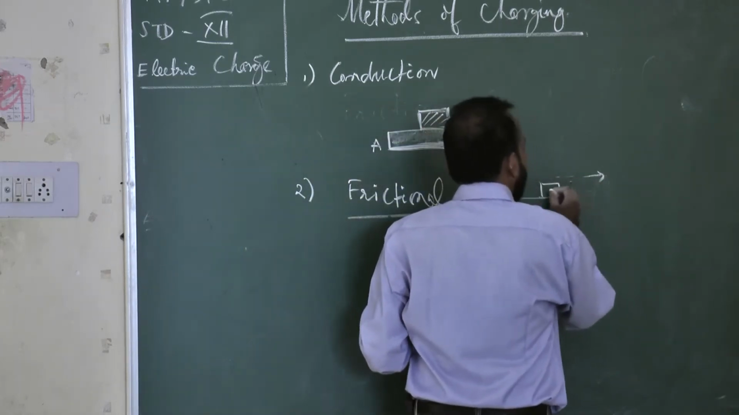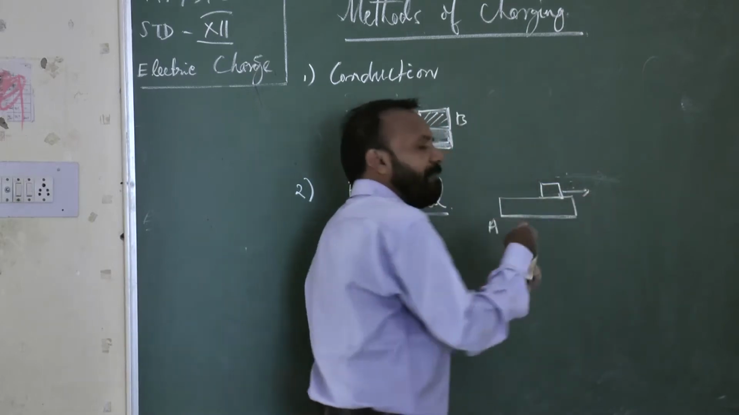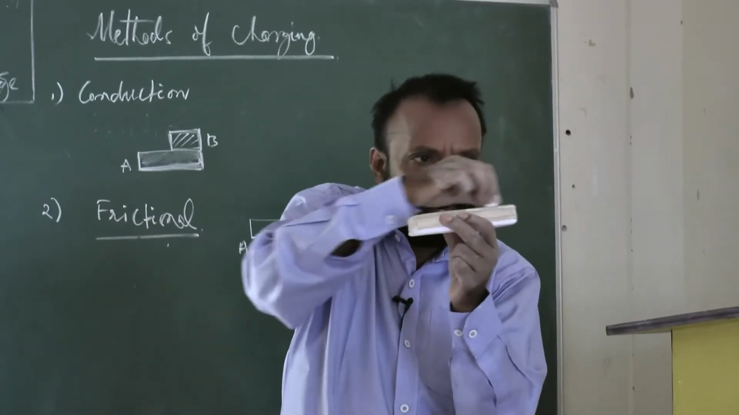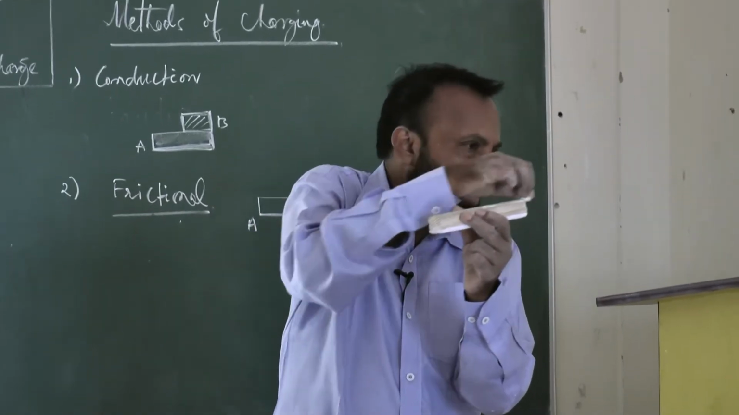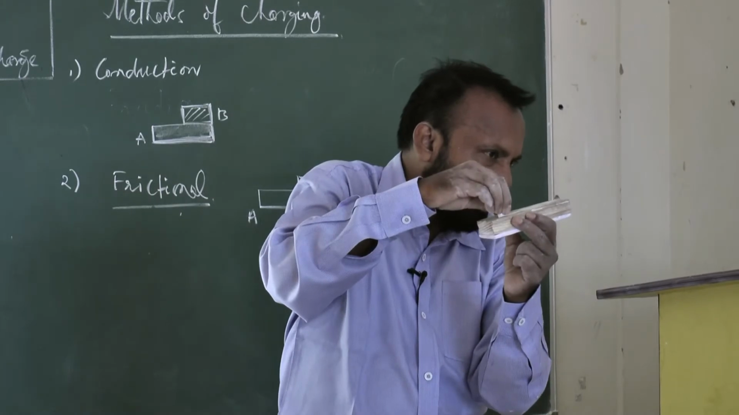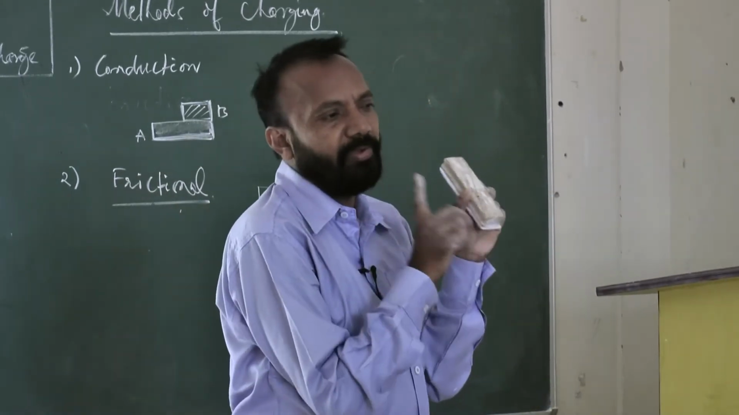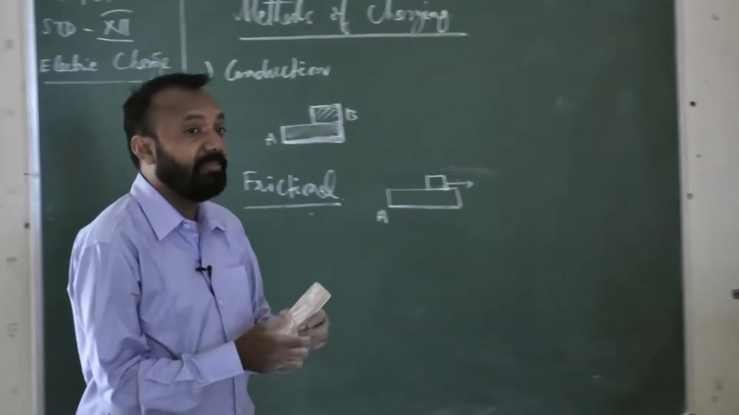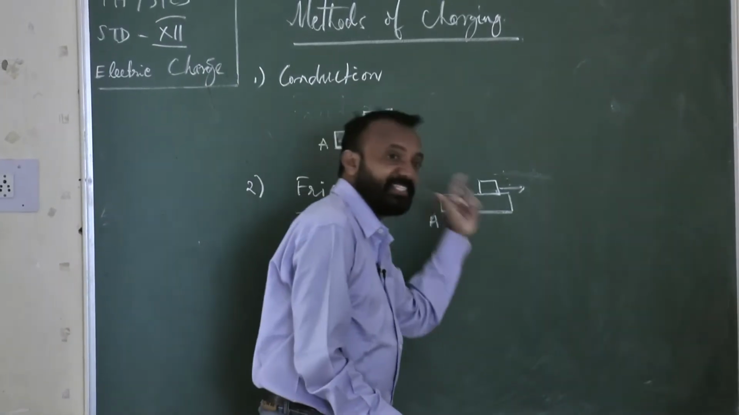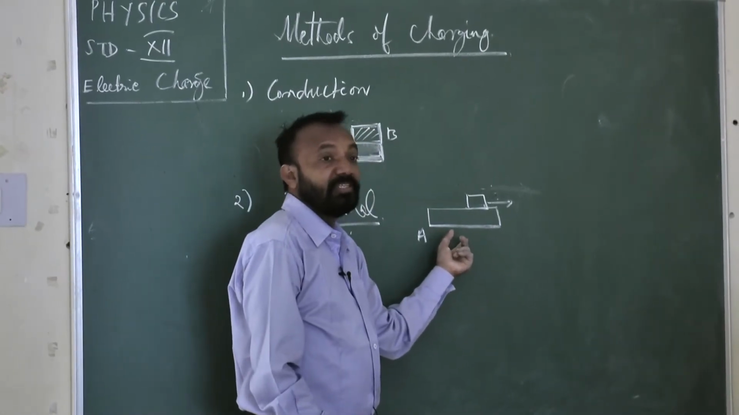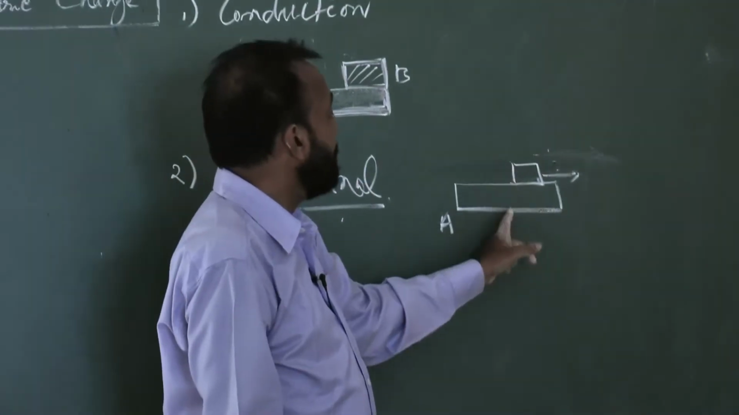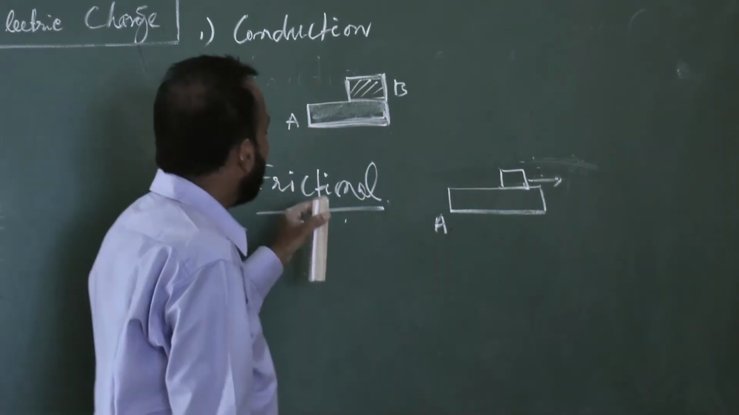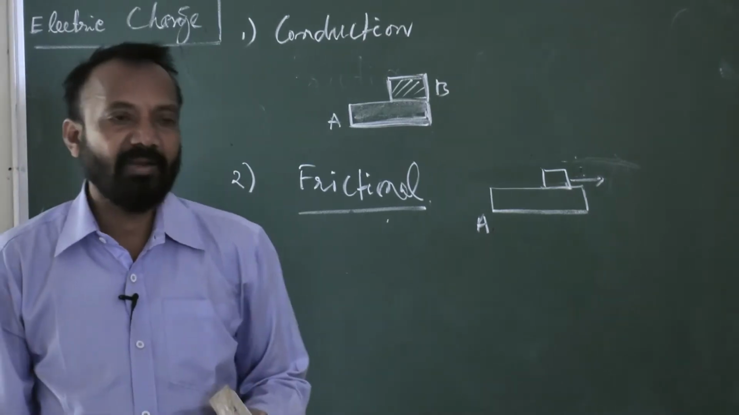So body B is sliding, or friction is occurring. Body A is here, and body B is sliding over body A. That means whatever the property or behavior of body A gets transferred to body B. By this method also, because of friction, because of sliding, charging can be possible, and that method is called the frictional method.